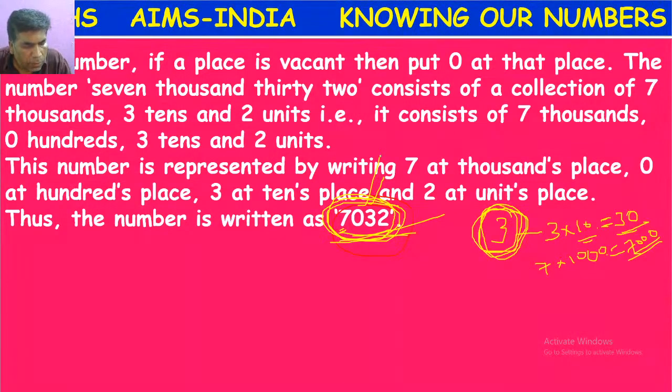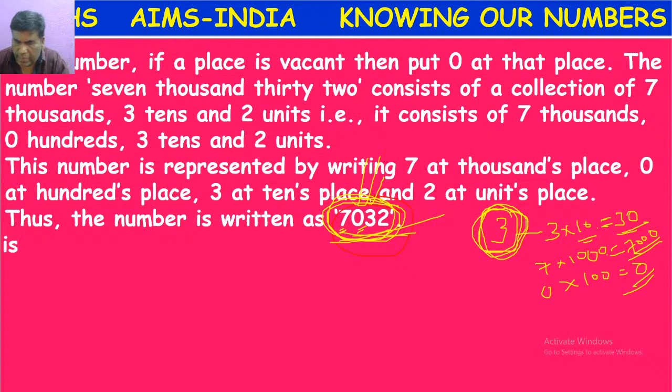What is the place value of 0? Many of them are giving the answer 0. Is it right? Somebody is telling 100. The place value of 0, if it is multiplied with its place, 100, 0 into 100 is how much? 0. So the place value of 0, though it may be in any place, will always be 0.